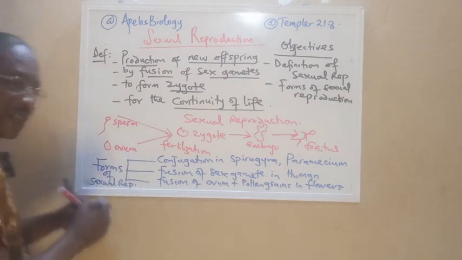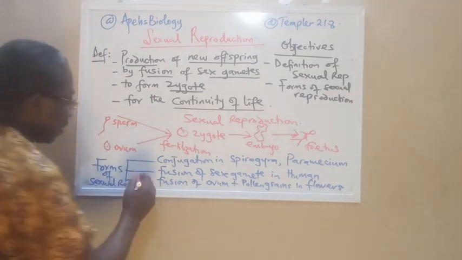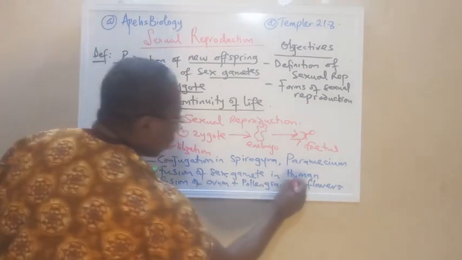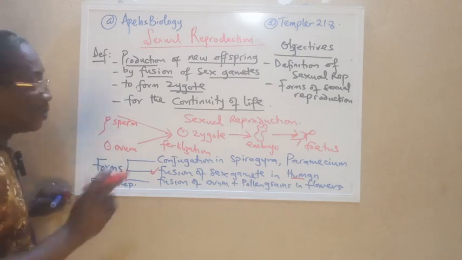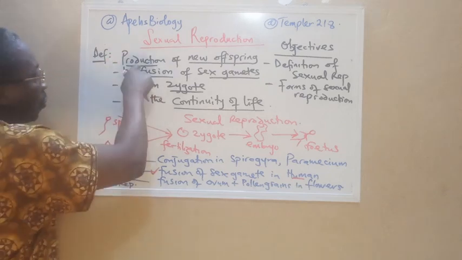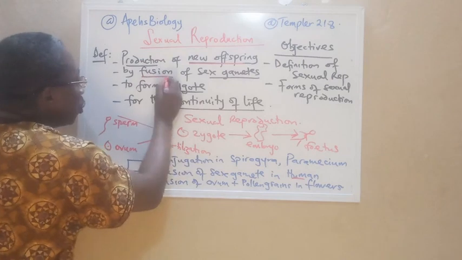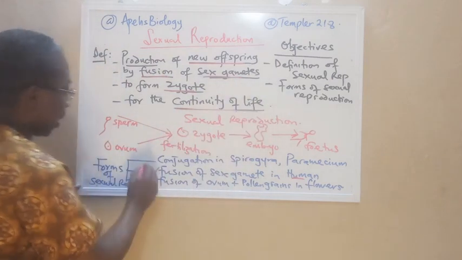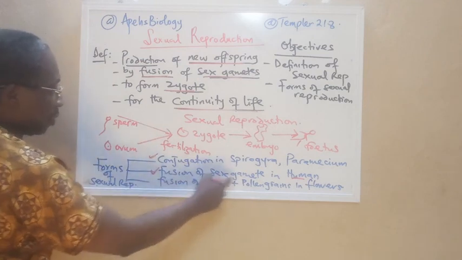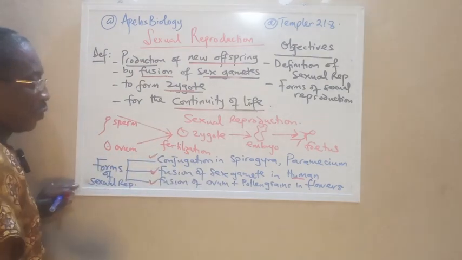For the purpose of understanding this lesson, you see that we've taken the fusion of sex gametes in humans, and that is our definition of sexual reproduction. Remember, the definition: production of new offspring by fusion of sex gametes to form a zygote for the continuity of life. And the forms are conjugation, fusion of sex gametes, and then fusion of ovum plus pollen grain.